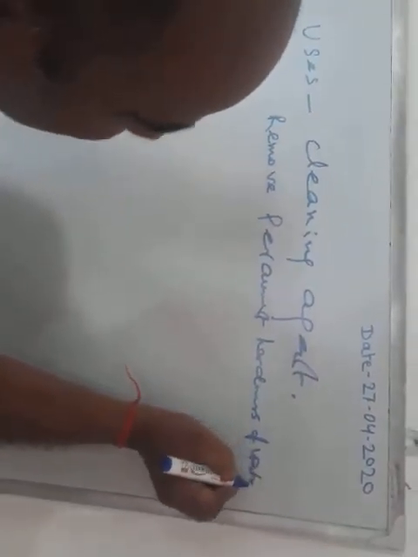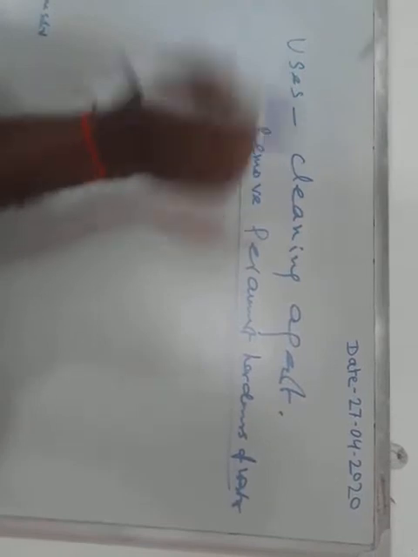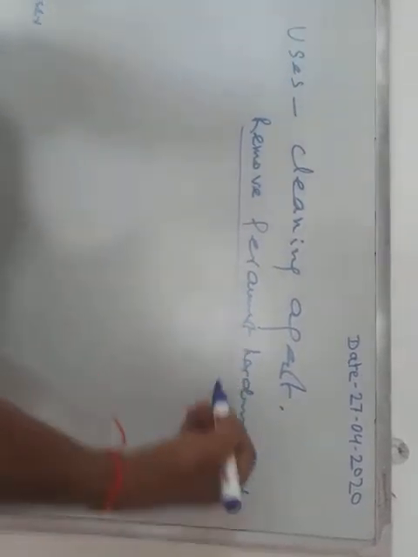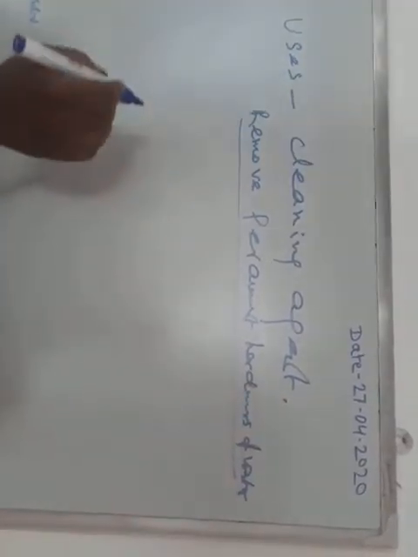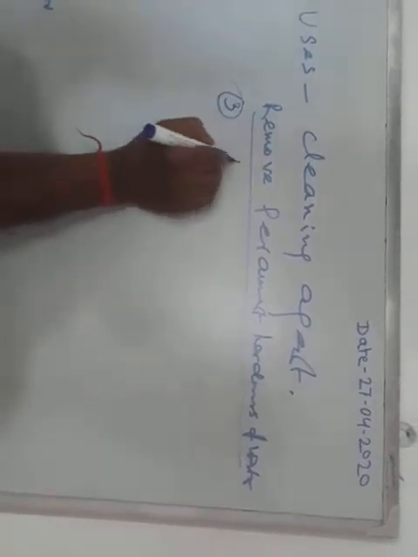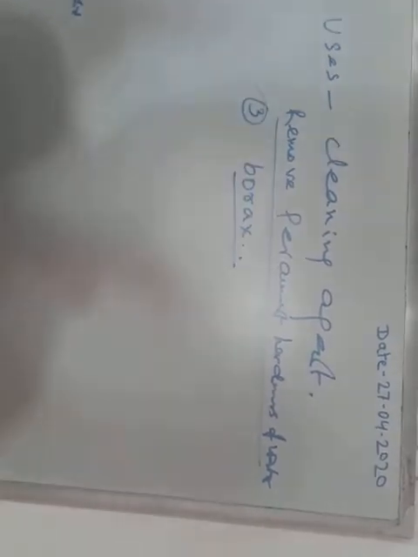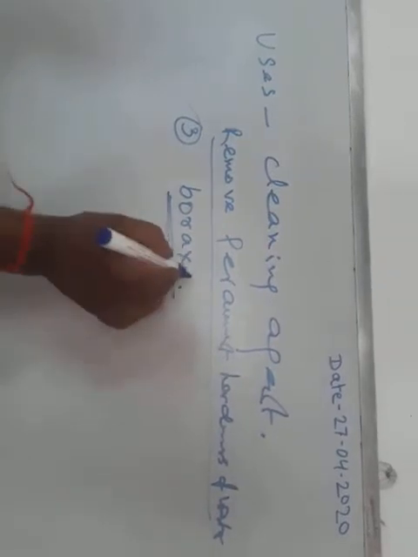I mean to say, if there is hard water, you know why? Because hard water means there is calcium or magnesium in the water. If you want to remove the permanent hardness, then you mix some washing soda, then the permanent hardness of the water has gone. And the third use is making borax. You know how borax is formed? Borax is formed using washing soda. This is the usage.